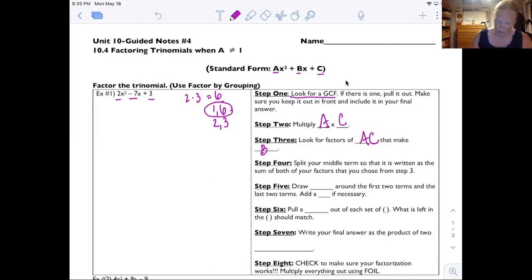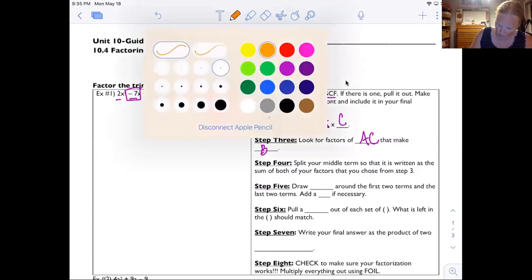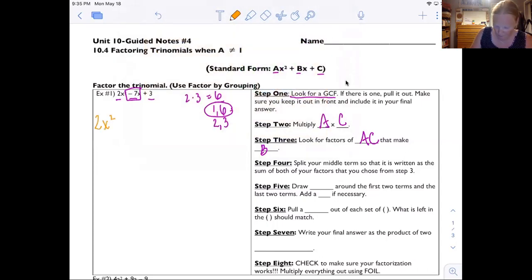We're going to split the middle term up. This negative 7x, I'm going to use these two things that I circled over here on the right to represent negative 7x in a different way. So I'm going to color code this. My 2x squared stays 2x squared. My plus 3 stays plus 3. This negative 7x in the middle is going to be split into negative x and negative 6x. Because if you combine those, negative 1x and negative 6x, you get negative 7x. So all I did was I just split them up using the factors that I found using AC. So that was splitting the middle term, so it's written as the sum of your factors. So split your middle term.